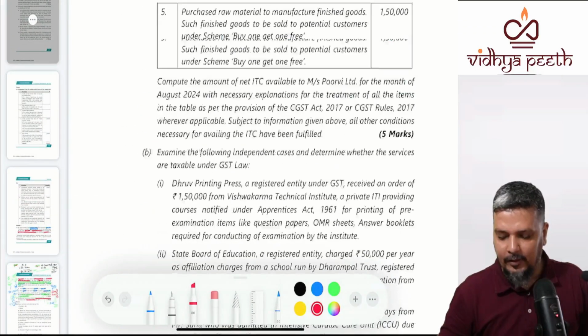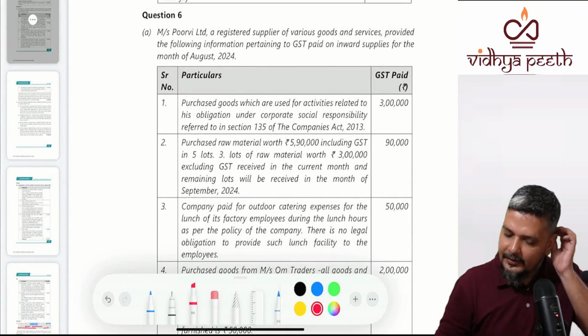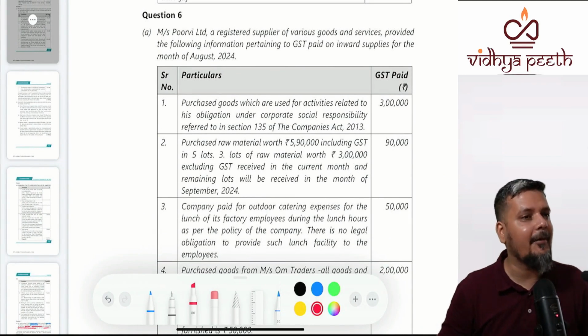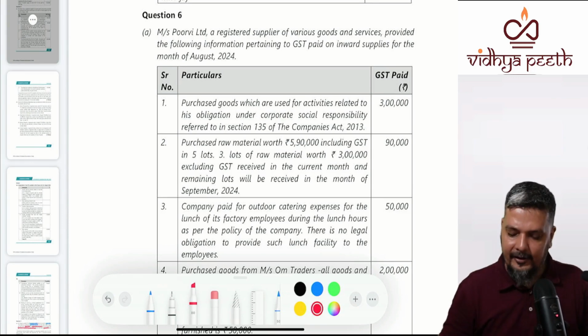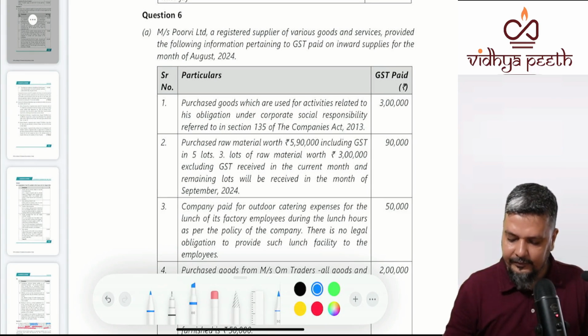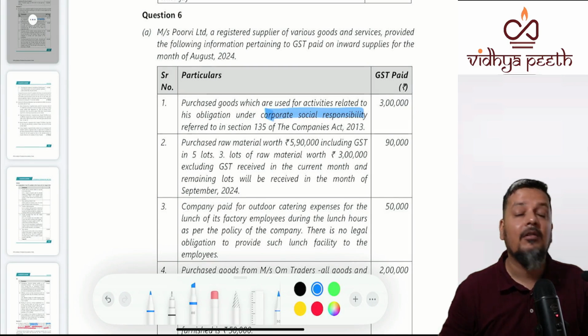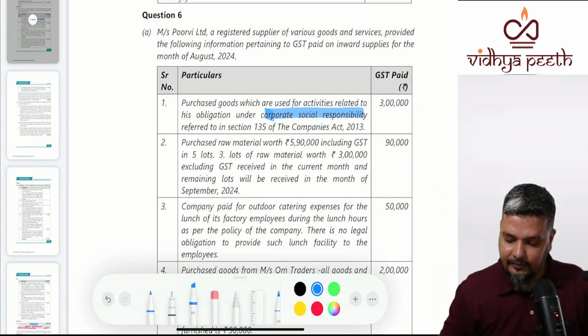Now talking about your 6th question. Very, very simple part. Directly you tell me the answer. Availment of ITC. 5 star. So please comment on your ITC. 6A. First. When you're talking about CSR, what will you do? Forget about everything. 0.